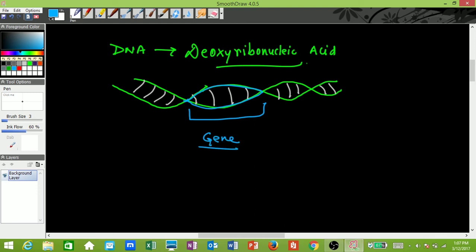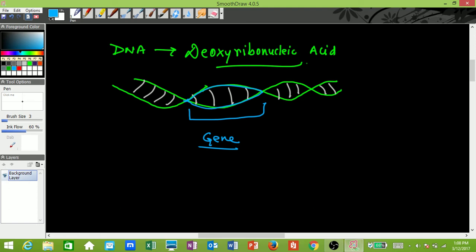So gene is basically a segment of DNA. So if any alteration takes place in a gene, then automatically the DNA structure will also change. Automatically the DNA will also undergo change. Because gene is a functional unit of DNA. If the gene undergoes change, that is the functional unit of the acid is undergoing a change, automatically the DNA